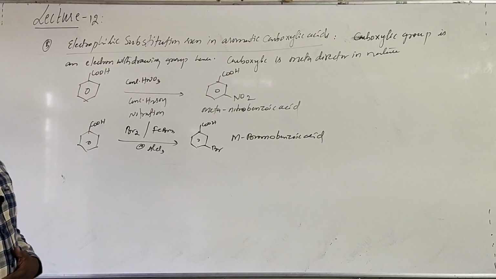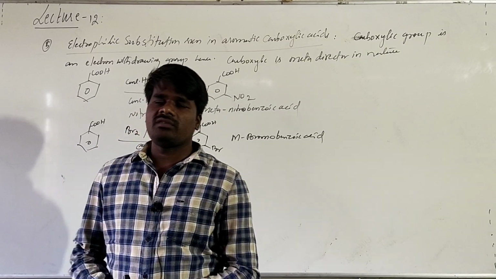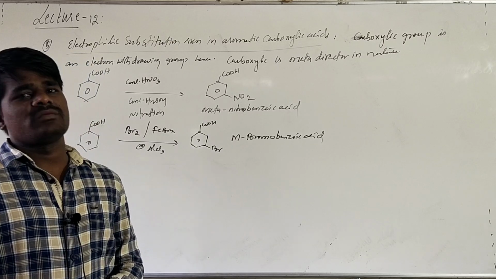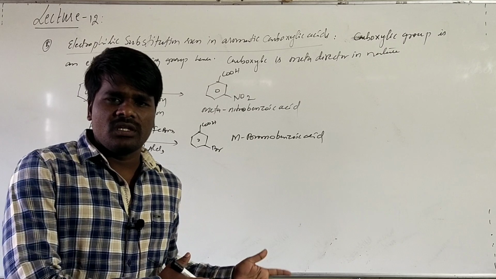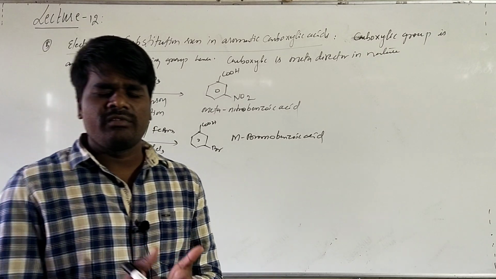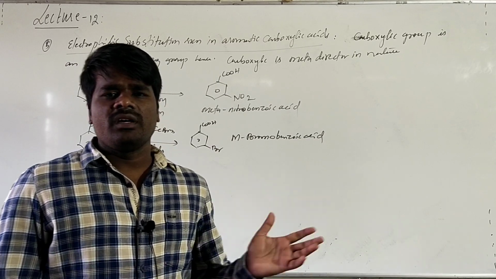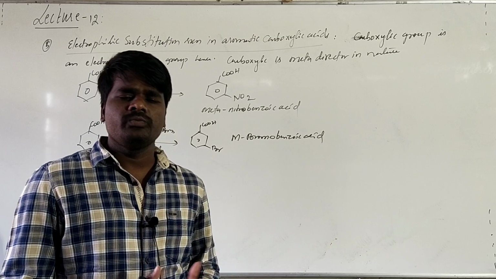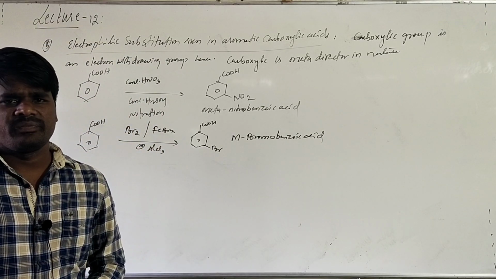This completes the discussion of the chemical properties of carboxylic acids. So far we have seen all the different types of reactions given in the textbook, with examples, and also examples that are not given in the textbook. In the books they have given the general formula and general equations. If you understand the mechanism or the way of writing the general equation, you can apply it to any given example. That is how you have to apply the concept to any given example in the examination.